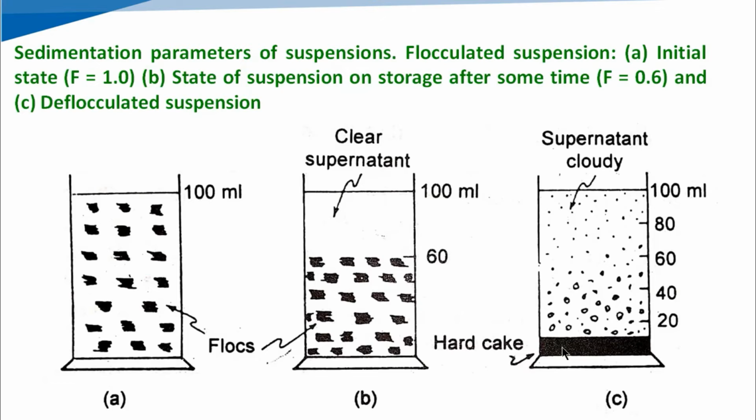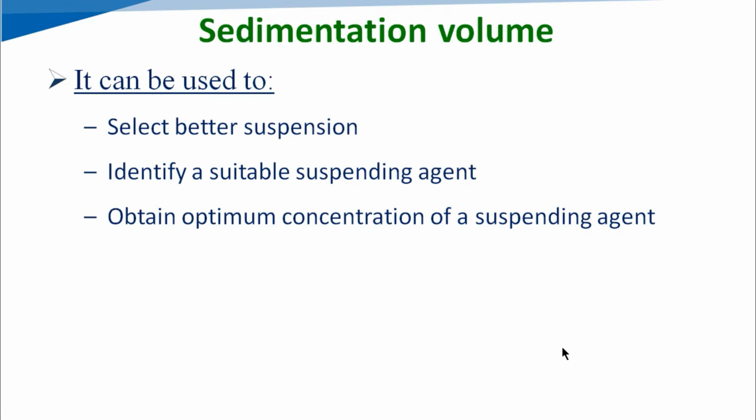deflocculated suspension. Then this sedimentation volume can be used to select the better suspension. We can select on the basis of the sedimentation nature of 2 or 3 different suspensions, we can compare them, and on the basis of that we can select which one is a better suspension. And also we can identify a suitable suspending agent.